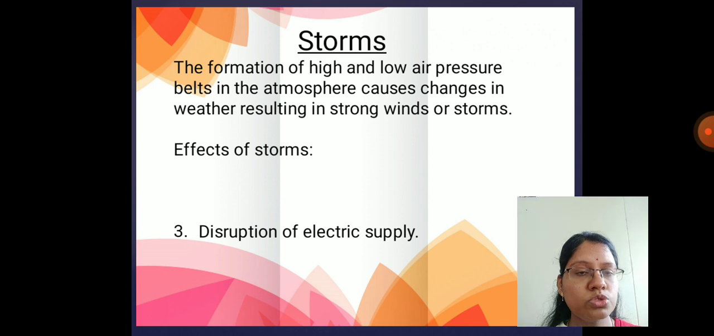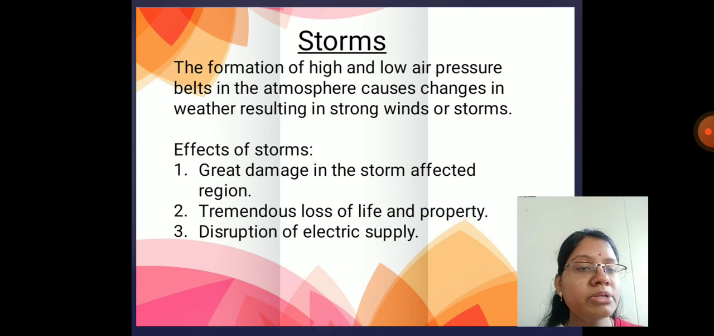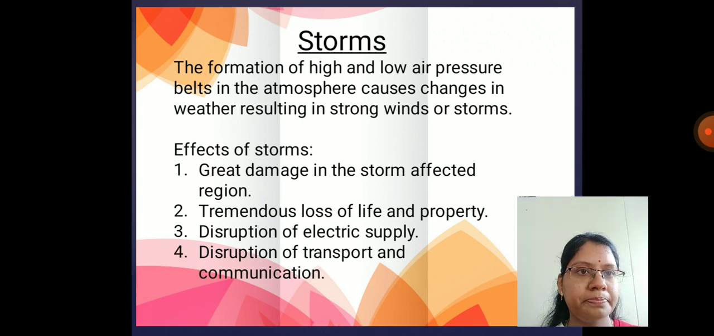Effects of storm. When there is a storm in a place, the total area is damaged. There is great damage in the storm-affected region, and tremendous loss of life and property. Their life is lost, their property is lost, and there is disruption of electric supply. There is even disruption of transport and communication, where the roads get spoiled, and with no electrical supply you can't speak to your friends and neighbors; communication also drops.